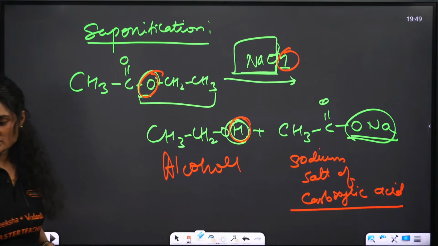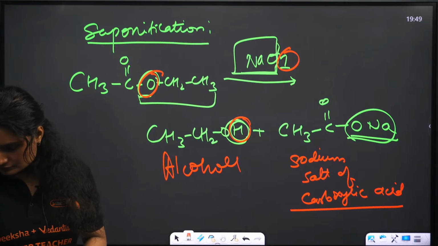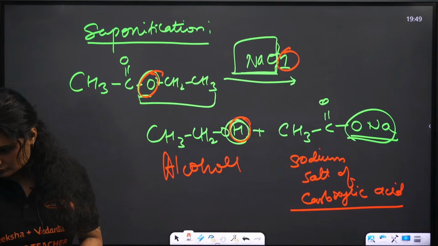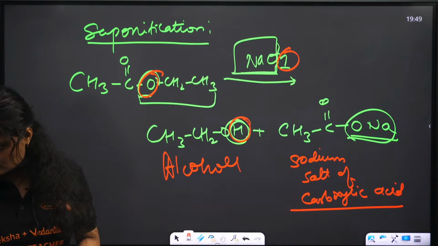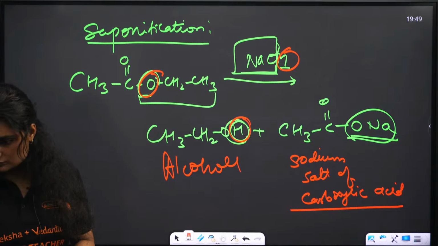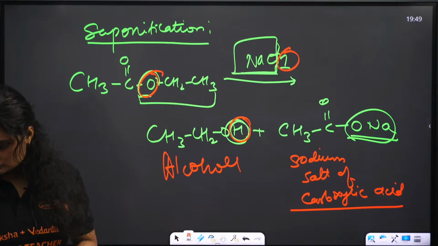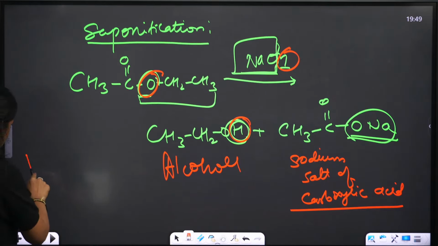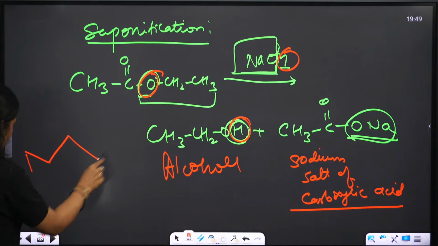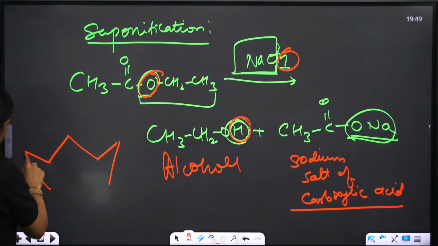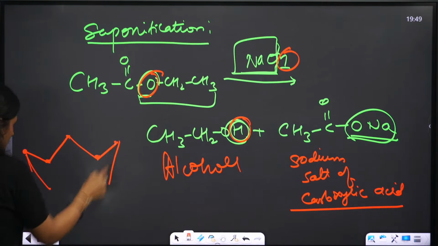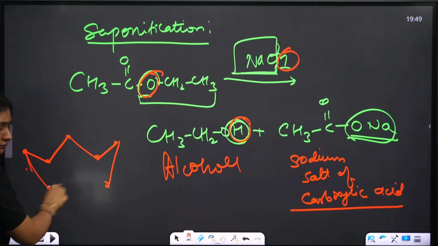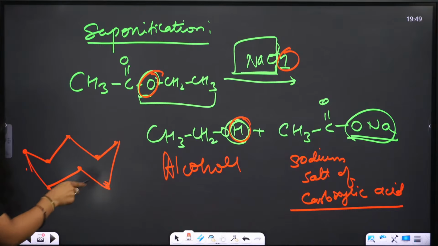It has a crown-like structure. This is the structure of S8.